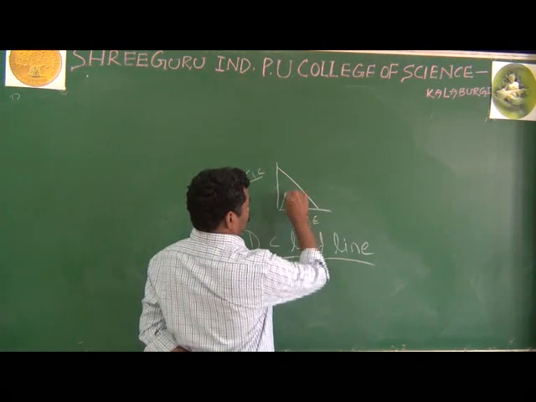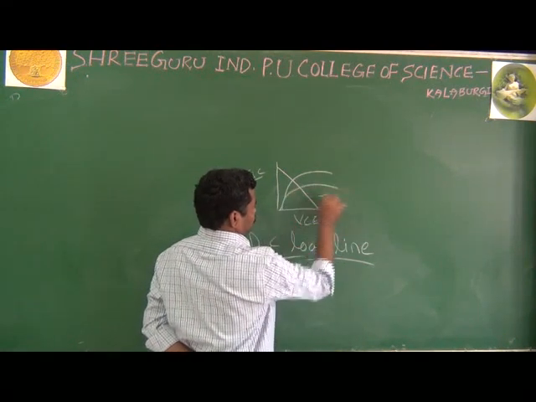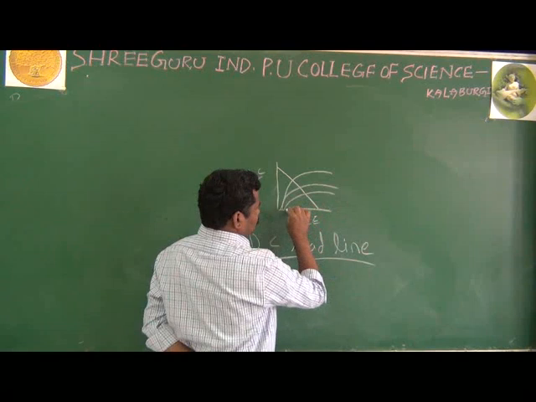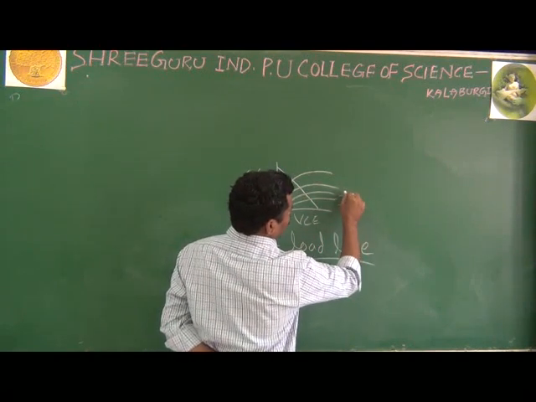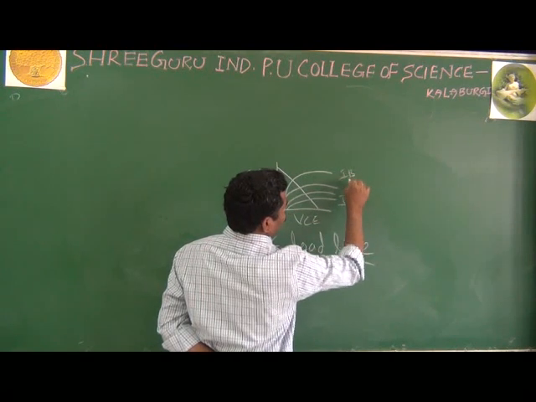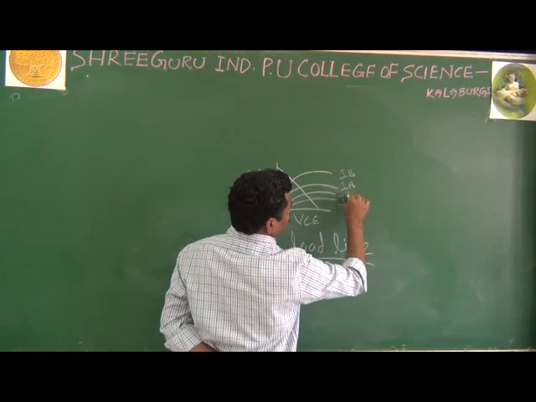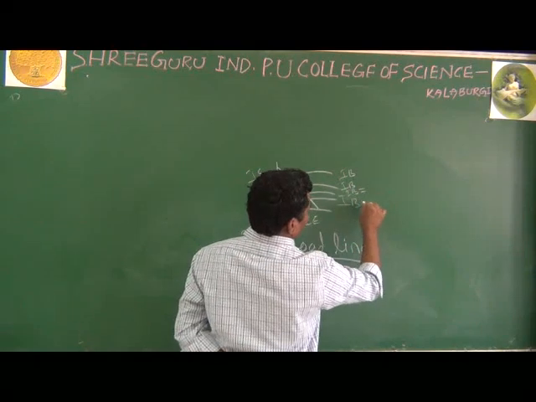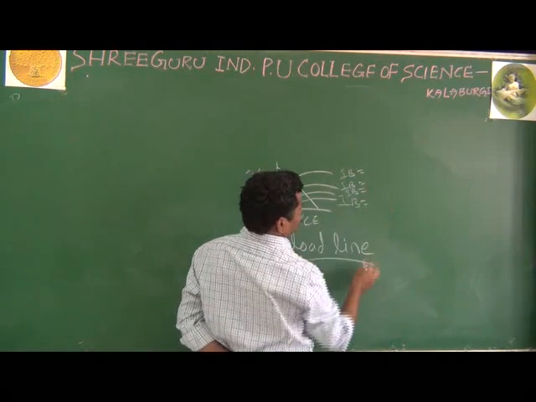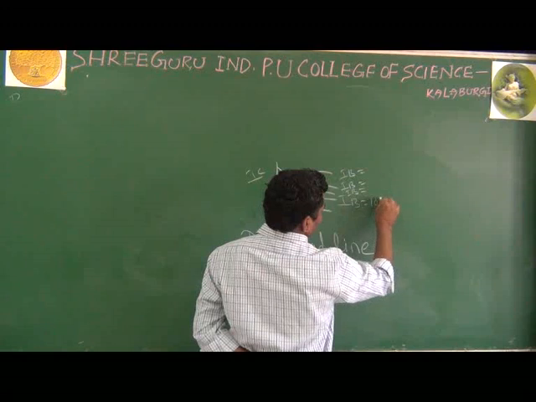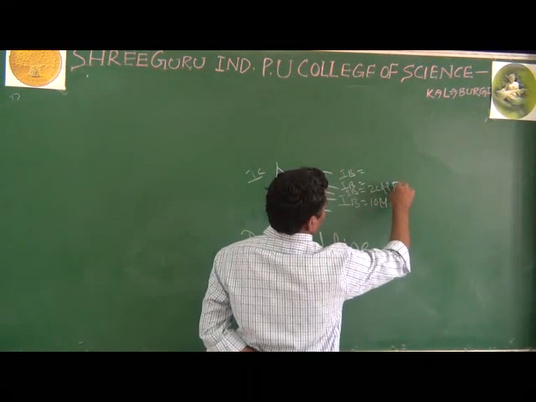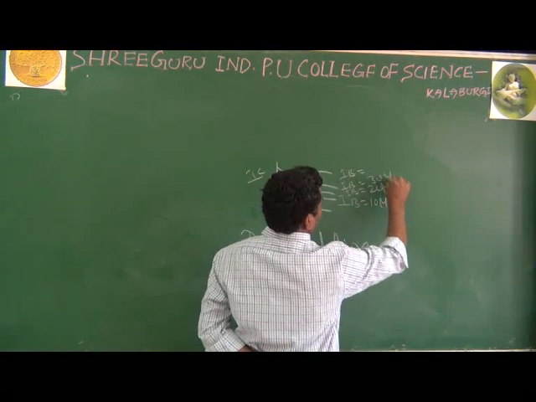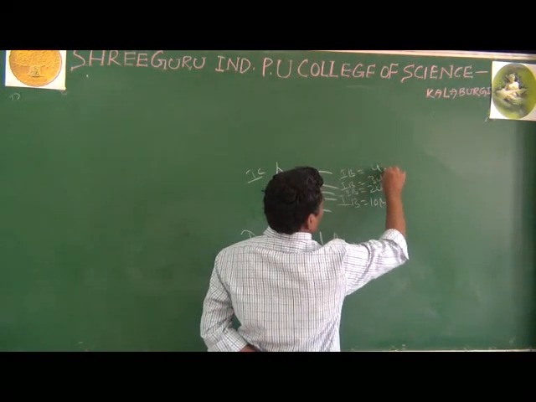As I said already about output characteristics, like that we get the output characteristics. This is your IB, and here also you are having IB. We know about IB, you can keep different IBs, maybe 10 microamperes, or 20 microamperes, or 30 microamperes, or 40 microamperes.